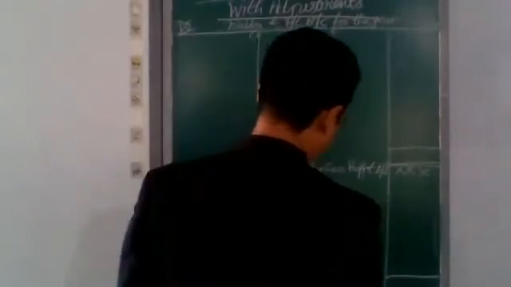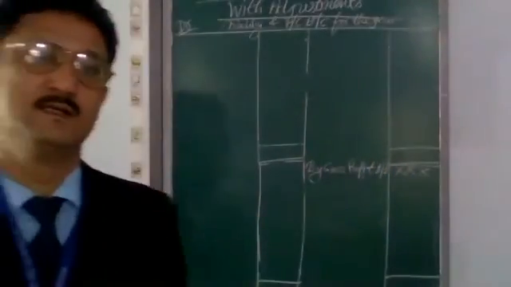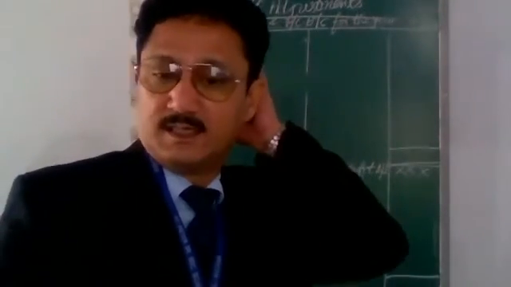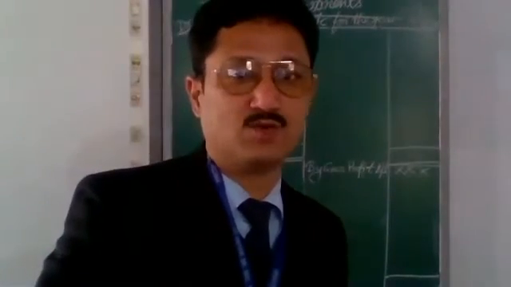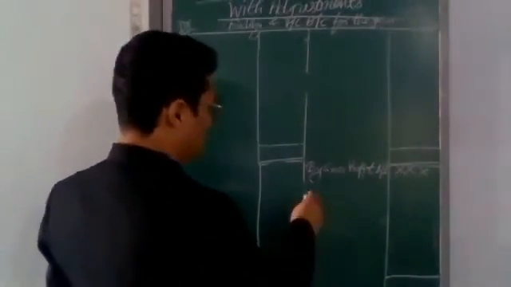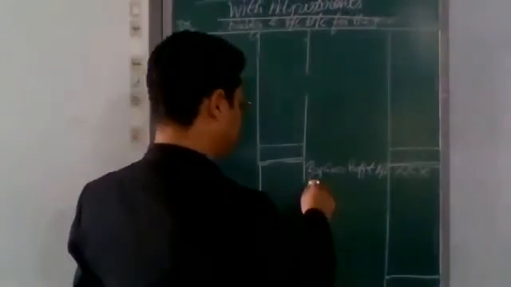Right? Next one, I take the example of accrued commission. Accrued commission. So Rini, what is accrued commission? Commission earned is our income.